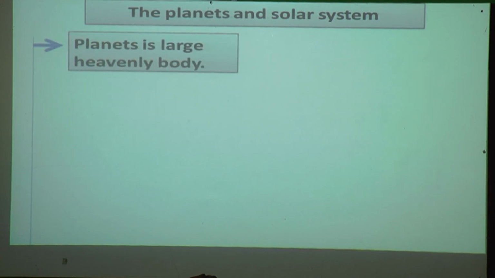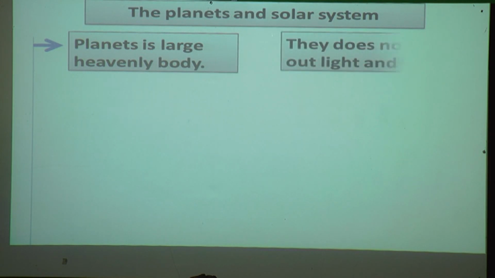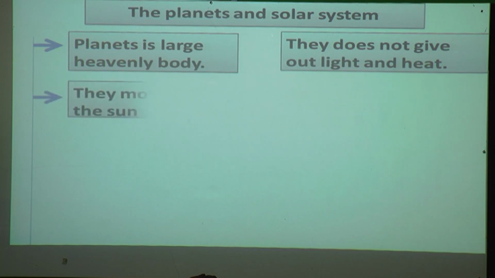Now we will see about the planets and the solar system. A planet is a large heavenly body. They do not give out light and heat, which means they don't have their own light and heat. Every planet moves around the sun.